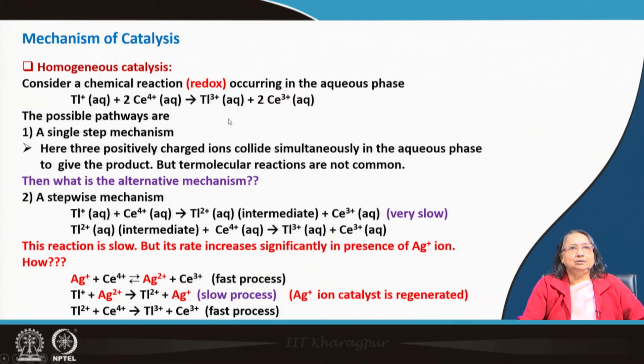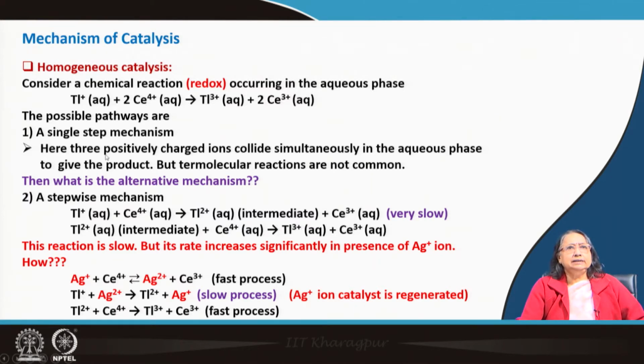Now, the possible pathways, I already told you about the mechanism. So, now at least we can think about the possible pathways. So, we can think about a single step mechanism. If it is a single step mechanism, here the positively charged ions collide simultaneously in the aqueous phase to give the product. So, collision is necessary. If it is a single step process, then it will be termolecular reaction, and we already know now that termolecular reactions are not very common. Then what is the alternative mechanism that we can think?